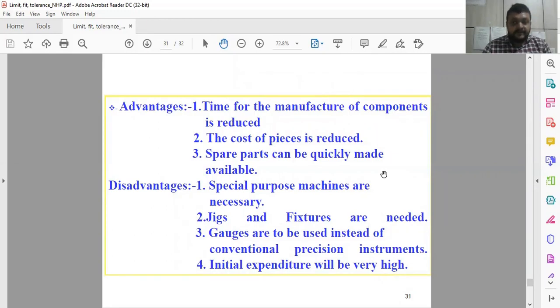But disadvantage is what? Special purpose machines can be made. Jigs and fixtures are provided to make certain kinds of operations, and gauges are also provided, and initial expenditure is very high to decide the jigs, fixtures and other things. Once you have to manufacture jigs and fixtures depending upon the hole and shaft system, depending upon the required limits and fits, and accordingly then you have to go for mass production. So mass production is better for this.